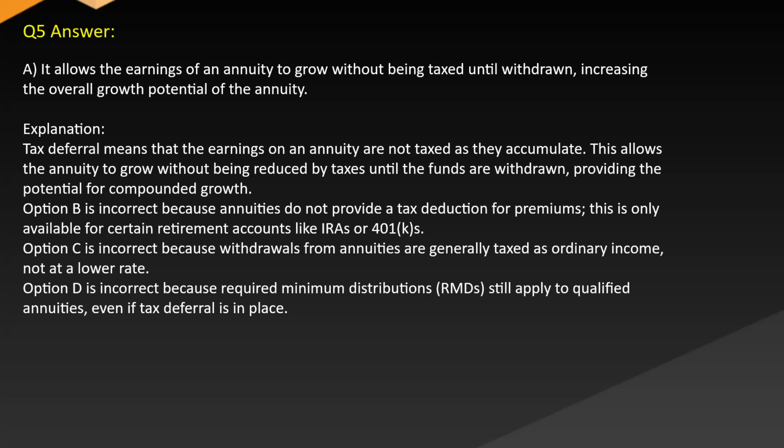Option C is incorrect because withdrawals from annuities are generally taxed as ordinary income, not at a lower rate. Option D is incorrect because required minimum distributions (RMDs) still apply to qualified annuities even if tax deferral is in place.